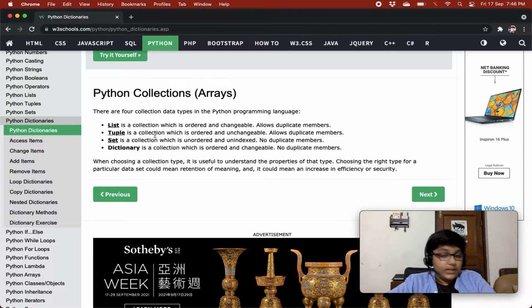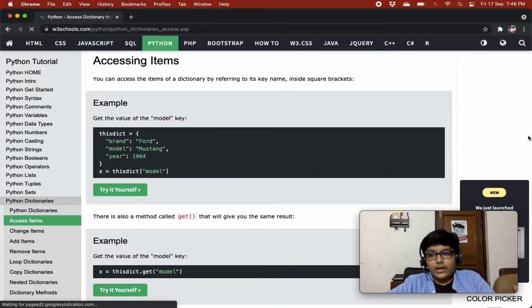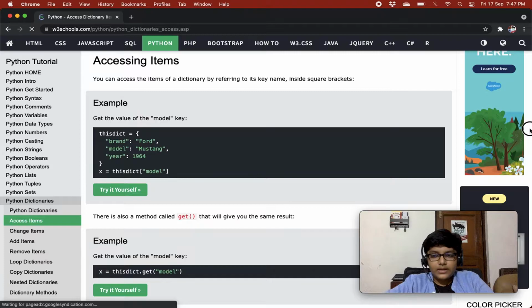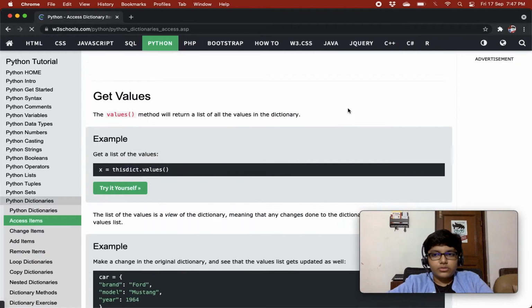When choosing a collection data type, it is useful to understand the properties of the type. Choosing the right type for a particular data set could mean retention of meaning, and it could mean an increase in efficiency or security. So always choose your collection data type wisely, right? Now we are on access items, right? Access items, not much.